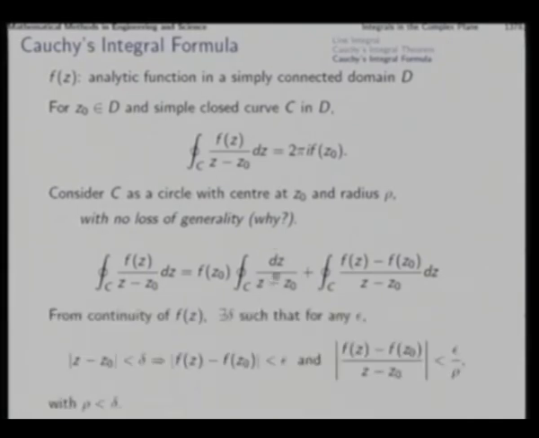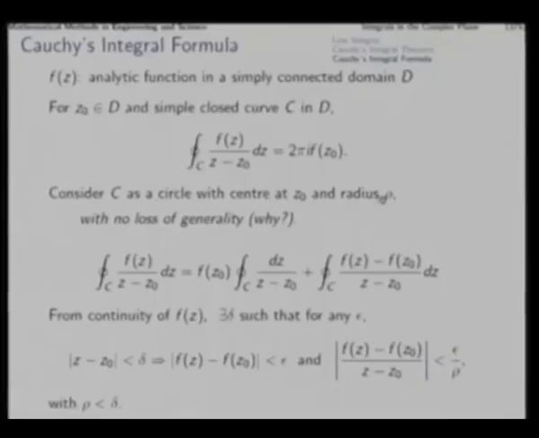So, this part we know, and from continuity of f(z) we can find a suitable delta in order to make this less than epsilon for any small epsilon. Then we take |z - z0| less than delta, that is a small delta neighborhood, which will give this within an epsilon neighborhood. And then if we take the radius of the circle, rho, as even smaller than the corresponding delta,